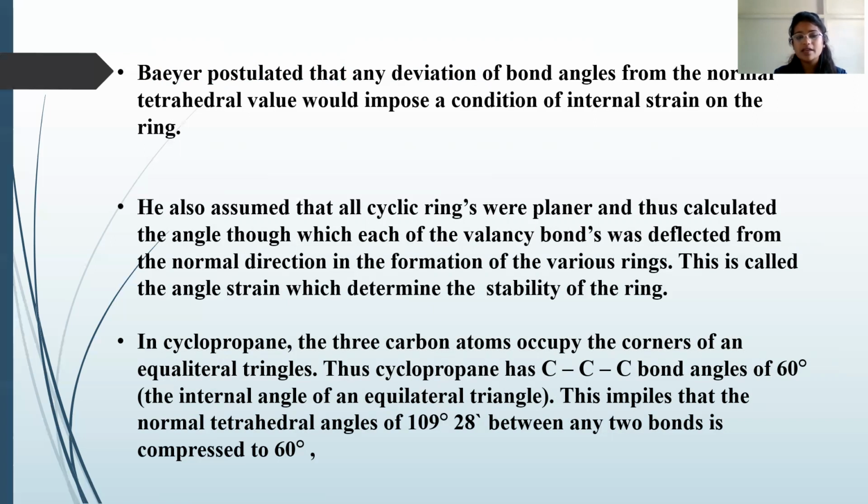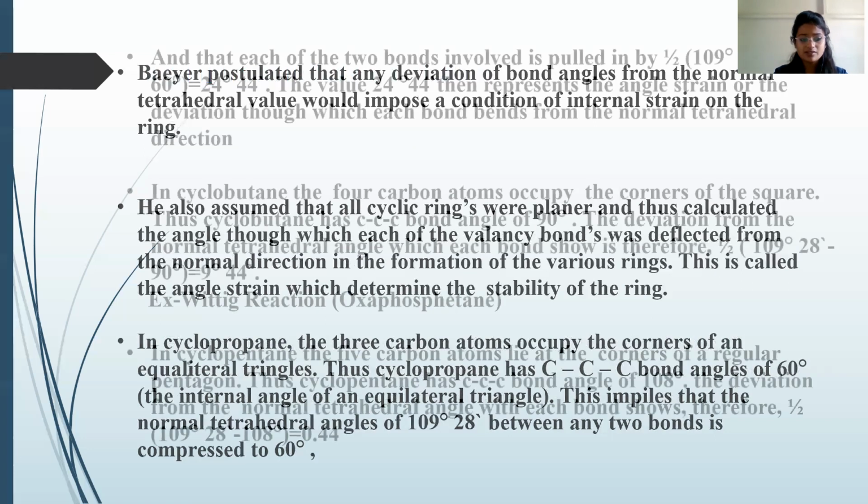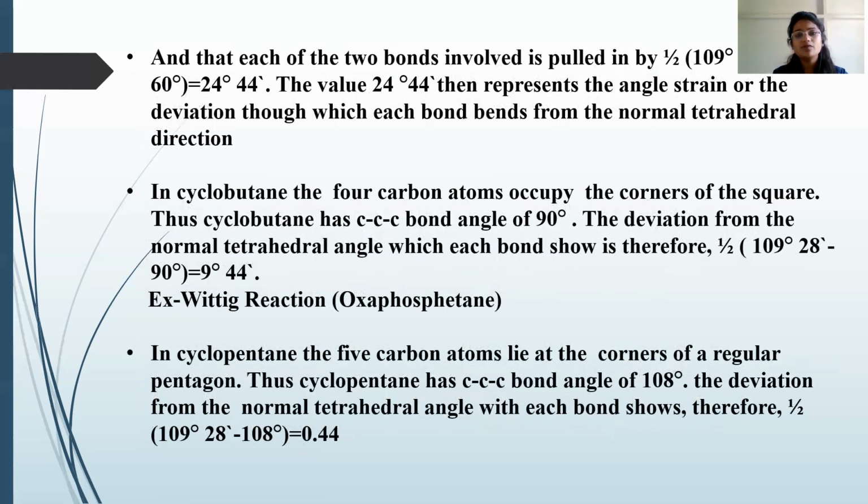The theory says that the normal tetrahedral angle of 109°28' between any two bonds is compressed to 60°, and that each bond involved is pulled in by 24°44'. The value 24°44' represents the angle strain, or the deviation through which each of the bonds bends from the normal tetrahedral direction.